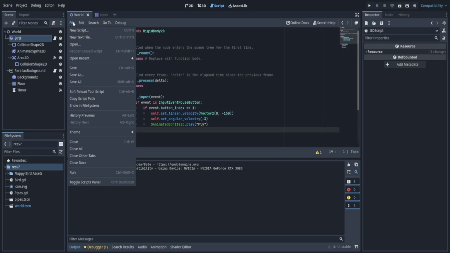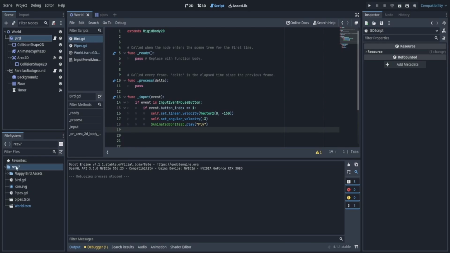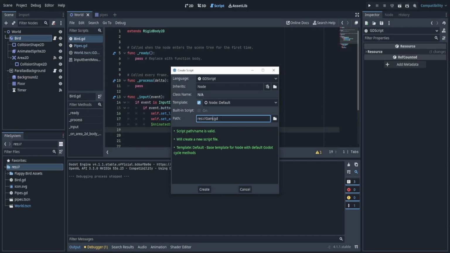Oh, I guess they removed that. I think we can go to File and say New Script or Control N, or we can go to the res file on the bottom left, create new, and create new script. We're going to create something called game or global.